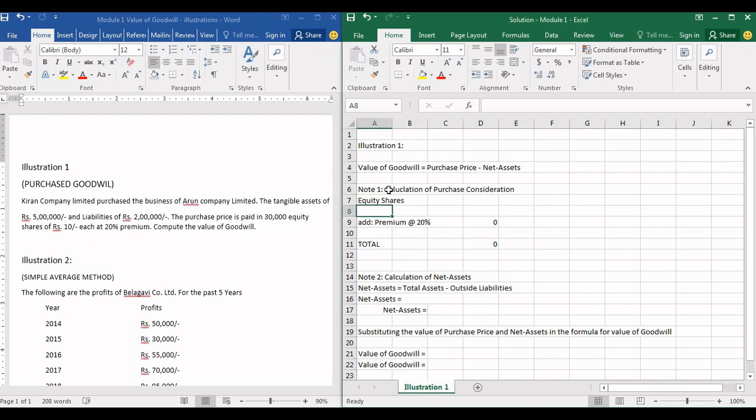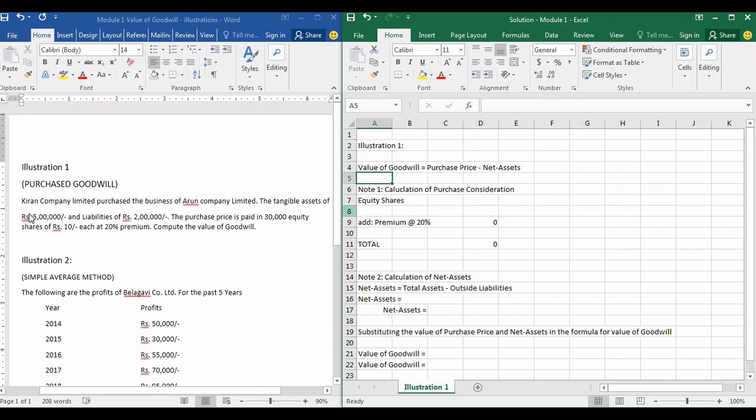Hello everyone, my name is Nikhil Verma and today we are going to solve a couple of illustrations on valuation of goodwill. So in the previous video, I hope you have understood the theoretical aspects of valuation of goodwill. The first illustration that I am going to take is based on purchased goodwill. We discussed the formula in the previous class that valuation of goodwill on the basis of purchased goodwill is purchase price or purchase consideration minus net assets. I have given the formula here.